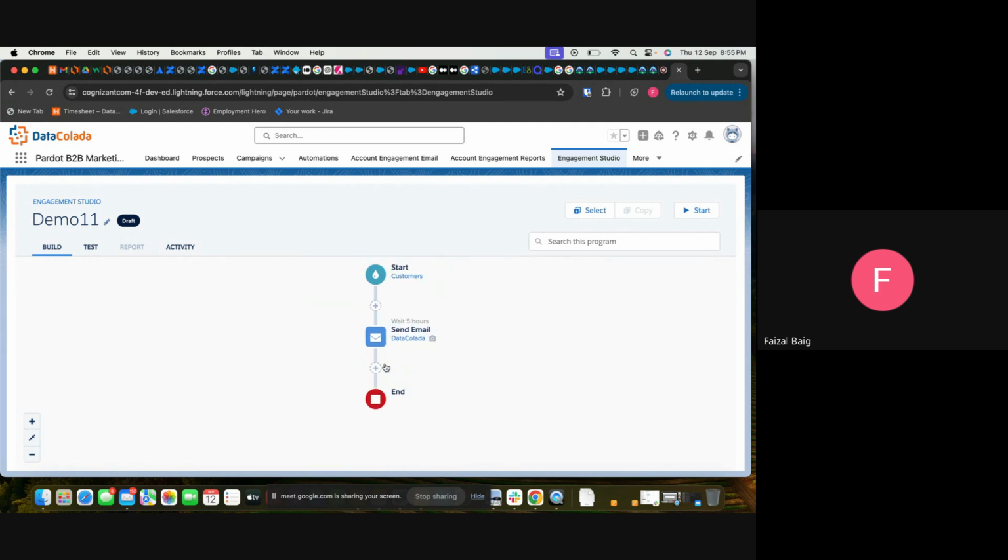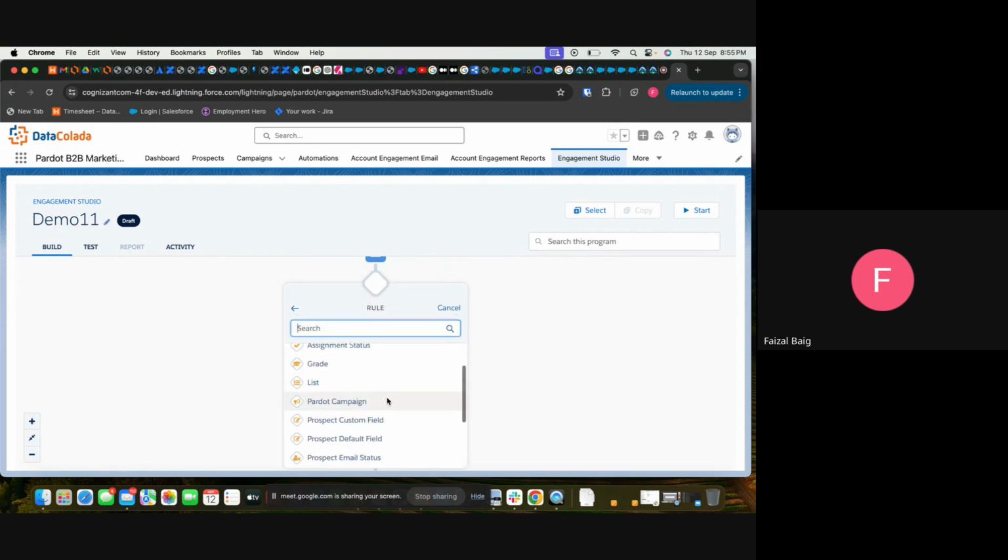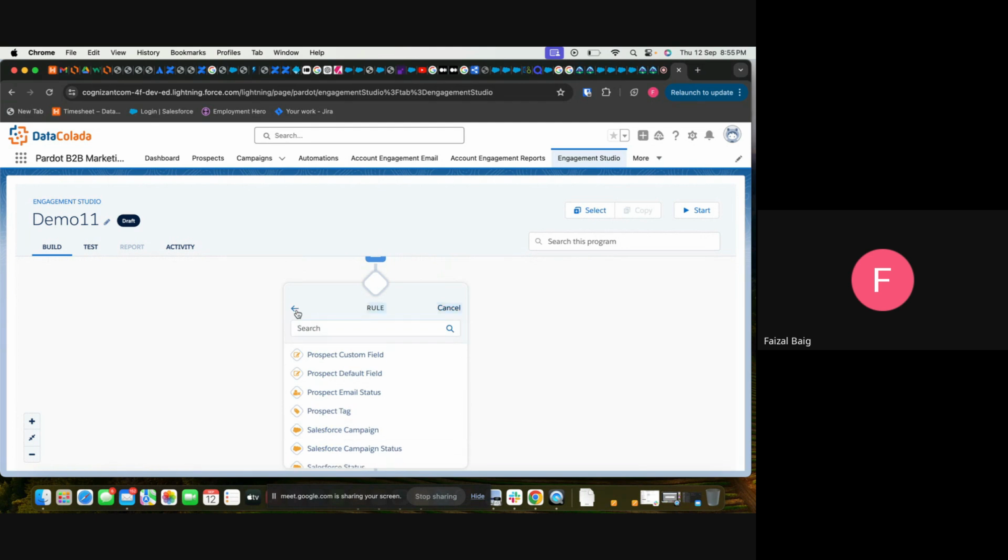Now, once the email has been sent, we can evaluate. We can give grades, sorry, we can give scores to that, or else we can assign it to a specific user. Also, we can trigger it.